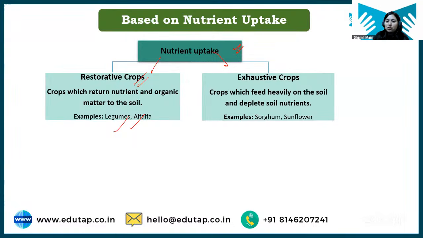Then we have exhaustive crops. Exhaustive crops are basically the crops that exhaust nutrient from the soil. Okay, so sorghum, sunflower, rice, wheat, cereals, all these are your exhaustive crops. ठीक है?